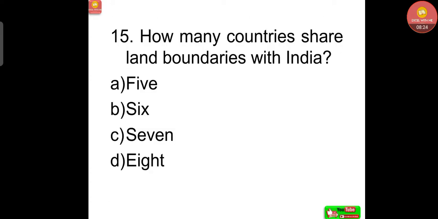Next question, how many countries share land boundaries with India? Option A, 5, option B, 6, option C, 7, option D, 8. Correct answer, option C, 7.